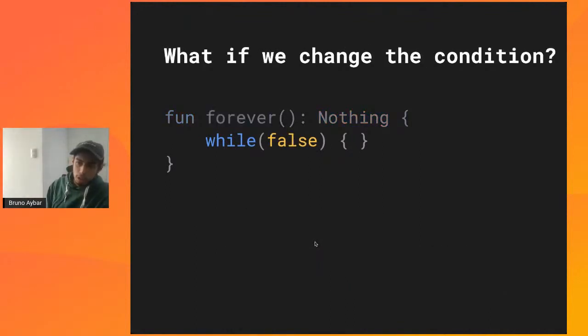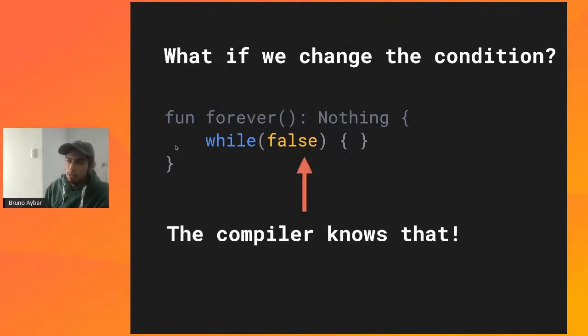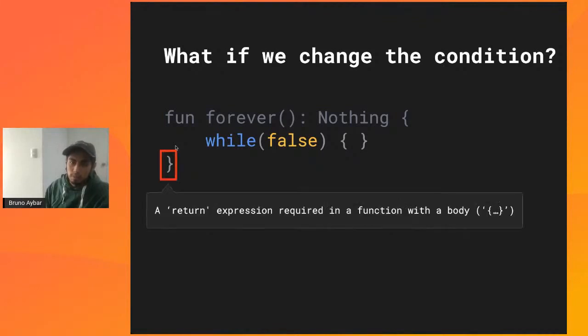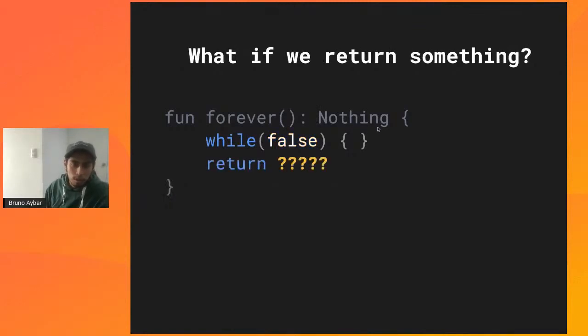However, if we change the condition here to false, then we know that this condition will eventually end. So the compiler knows that, and then it will say, hey, I know that this will actually end, so this will have a return, this will continue its execution. And if you want this to continue its execution, then you can have a type nothing as return value, right?